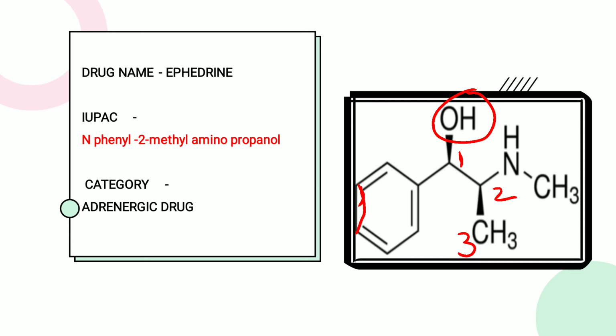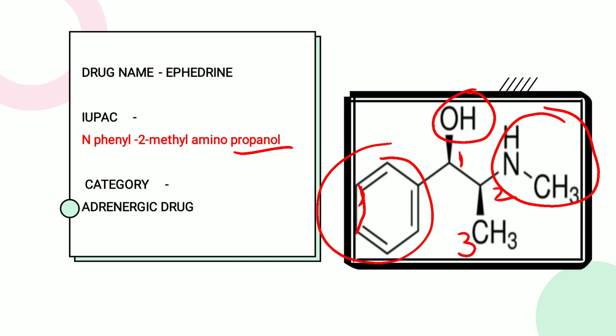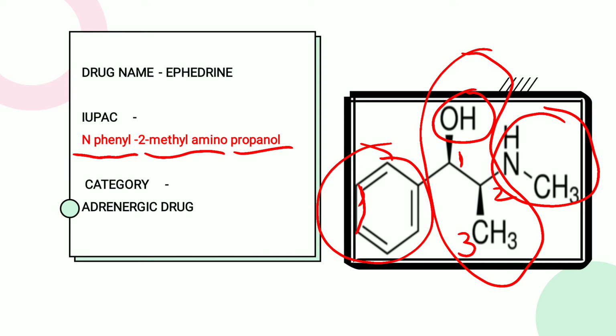So 3 carbons and OH, it is the propanol. Then what is the attachment? There is attachment on the first, that is the phenyl ring, and on the second, that is the methylamino. So we write here, for the first, N-phenyl, and on the second, the methylamino, and the last is the parent nucleus, that is the propanol. This ephedrine drug is again categorized as an adrenergic drug, but it is a non-catechol nucleus. Clearly mention it that ephedrine is a non-catechol nucleus.